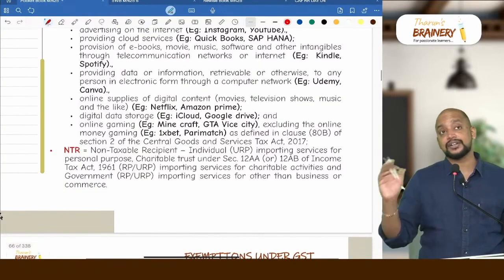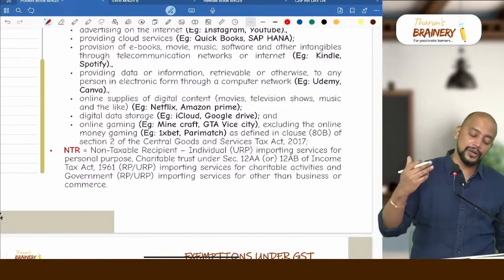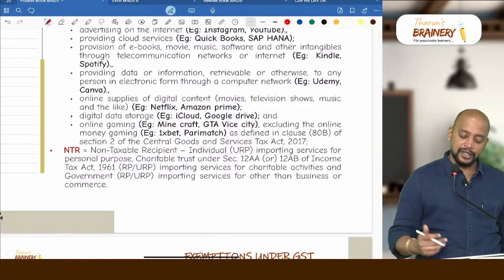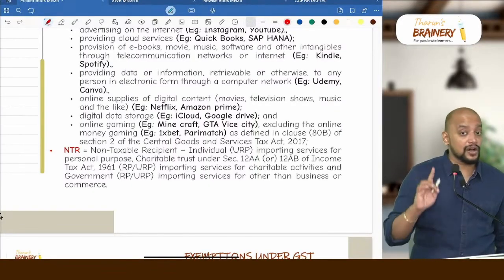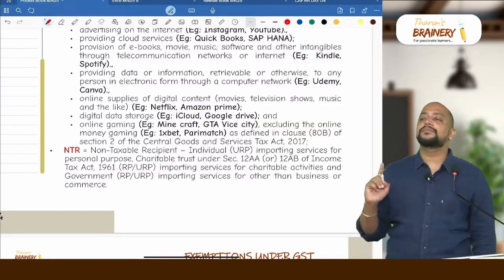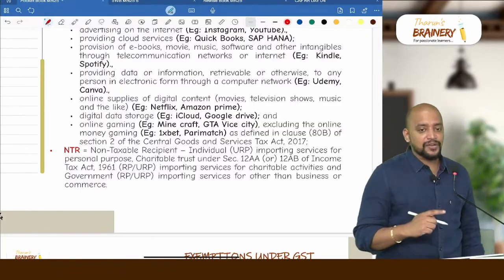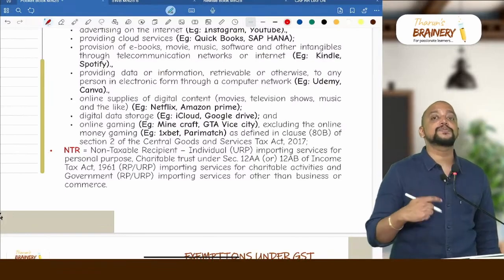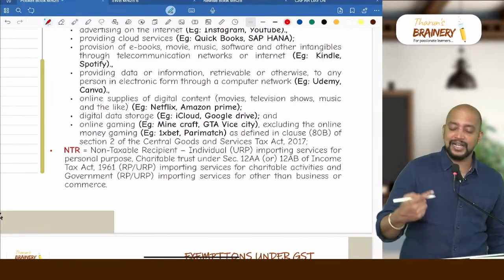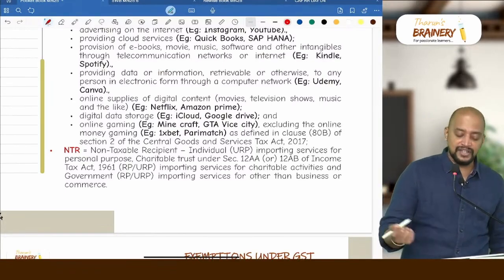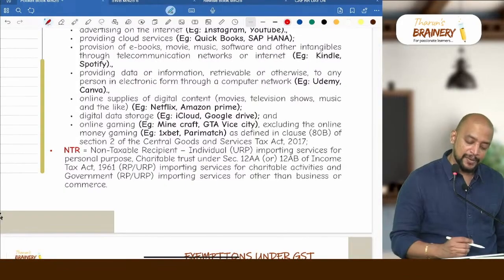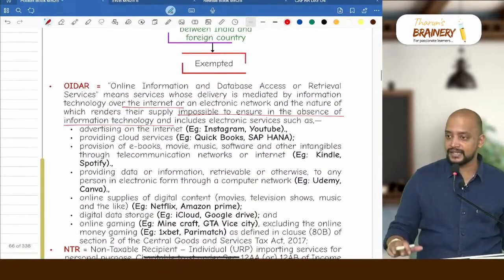Then digital data storage, cloud storage, that is Google Drive, then OneDrive, iCloud. Online gaming, not online money gaming, because online money gaming will come under specified actionable claims. Online gaming will come under OIDR service, meaning you spend money to play the game, like GTA or Minecraft. These are all examples of online gaming. So this is about OIDR services.